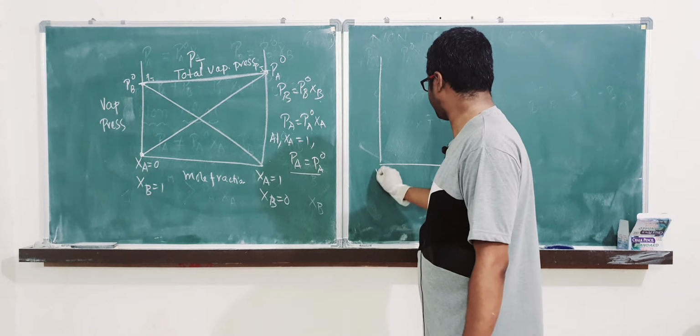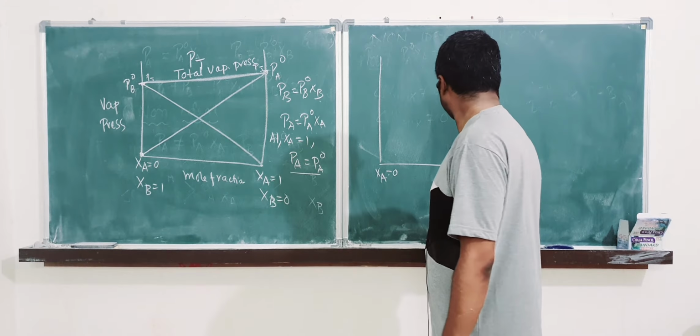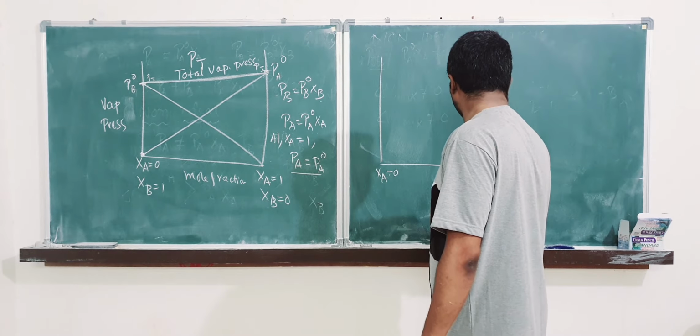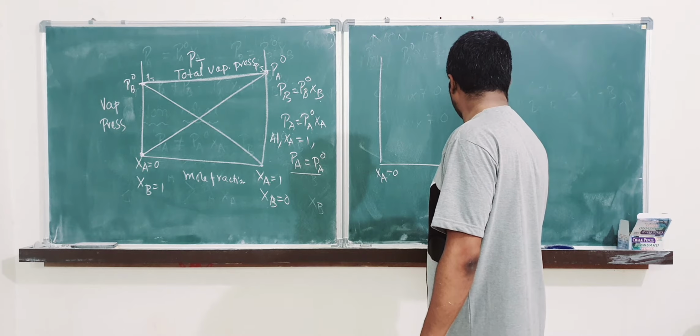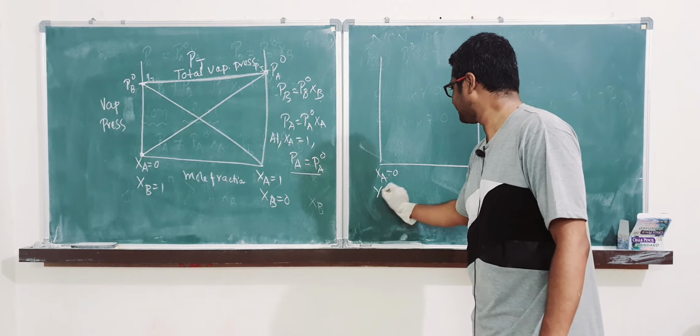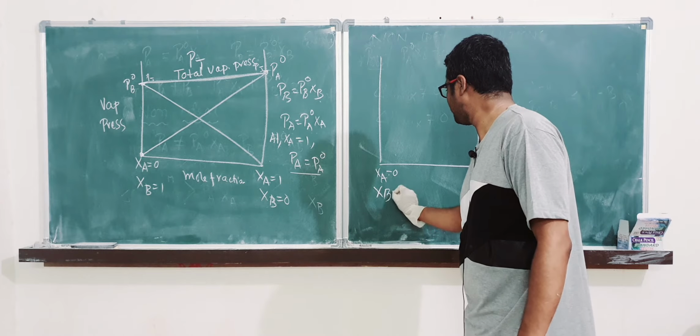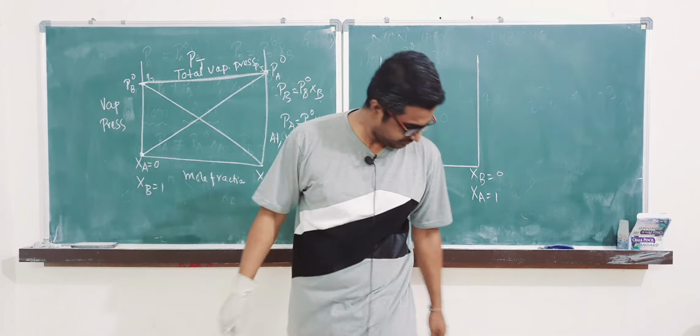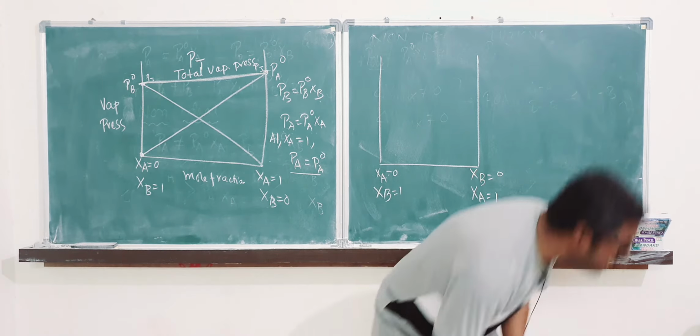Okay? This is XA equal to 0, this is XB equal to 0, so this is XA equal to 1, this is XB equal to 1. Sorry guys.